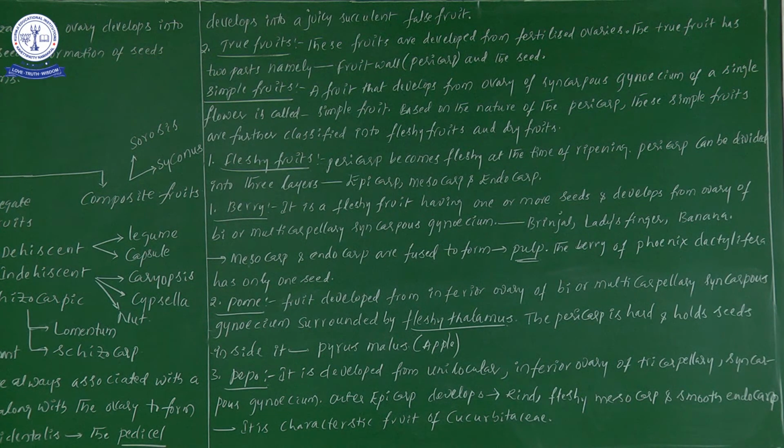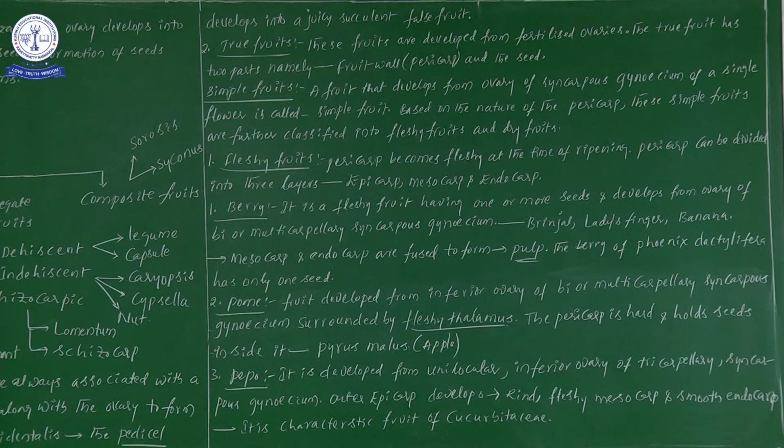So we have to store in our mind the examples of false fruits, very important points, two are there. One false fruit develops from the thalamus in the case of apple, and one more false fruit develops from the pedicel in the case of Anacardium occidentale. So this is a small piece of information regarding false fruits. So one is completed. Now let us see true fruit.